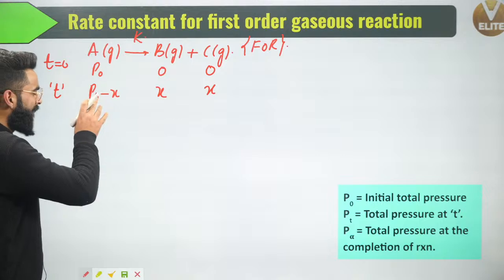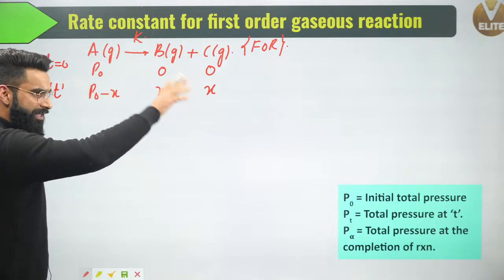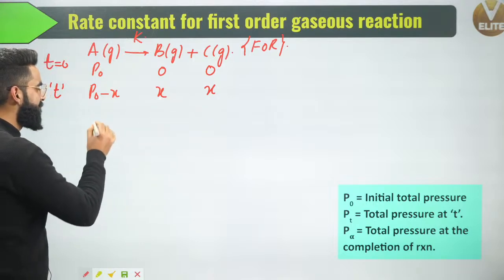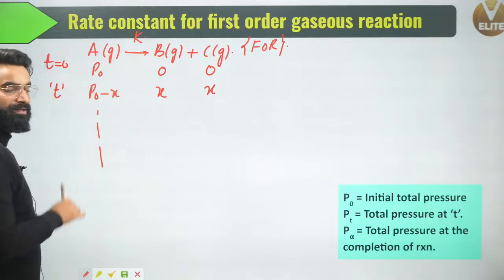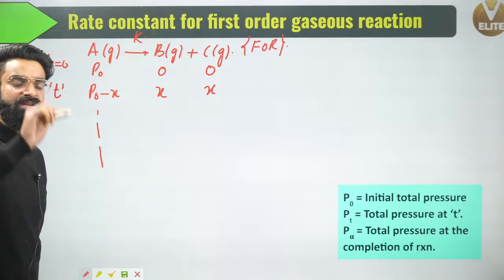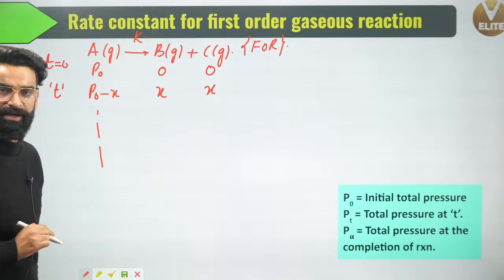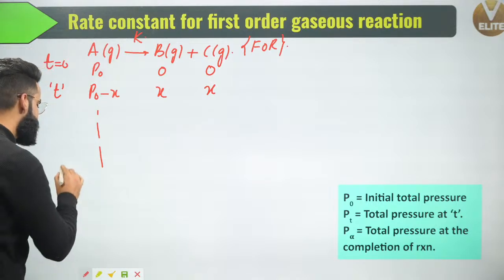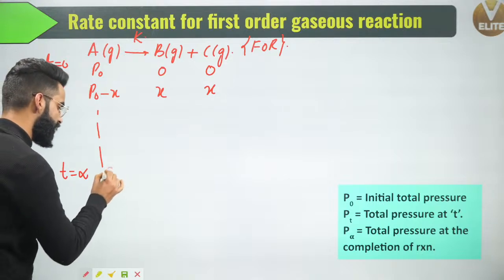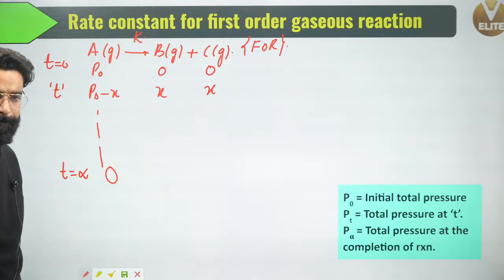Can I say when the reaction will start continuing, the reaction is continuing, the products are getting formed, reactants are getting consumed? Can I say there'll be a time when the reaction will be 100% completed? But this is a first order reaction, and a first order reaction takes infinite time to get completed. So at time t is equal to infinity, can I say the pressure due to reactant will be 0? Yes, I can say that, correct?